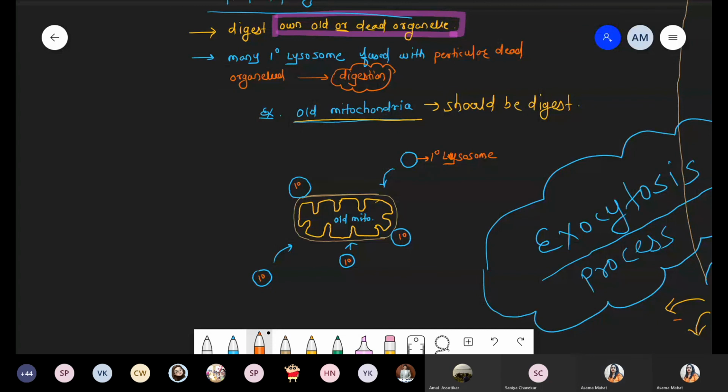Yes, ma'am. Okay, simple. These are the very essential movements. These are very helpful processes. ऐसा होना ही चाहिए because we don't want unwanted or old or dead organelles inside the cell. We have to remove that. By the vesicle process, just releasing it outside the cell is not possible because mitochondria is a quite large organelle. It's not possible कि इतना बड़ा vesicle बना और उसको pack करो cell के बाहर. Better to digest that mitochondria inside the cell with the help of lysosome.